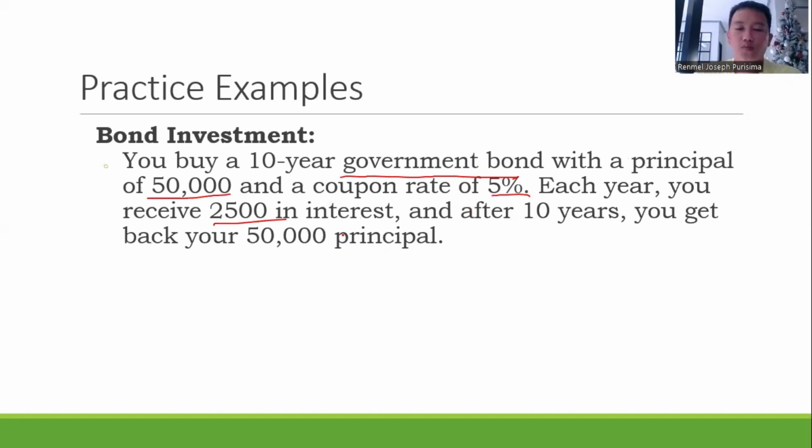So each year you receive 2,500 in interest. So let's compute for 2,500. After 10 years, that would be 25,000. And you get your 50,000 returned after 10 years.